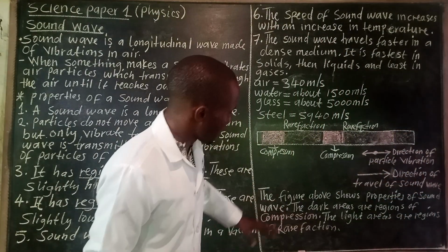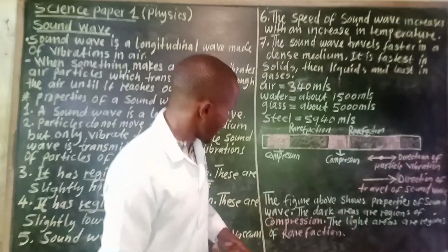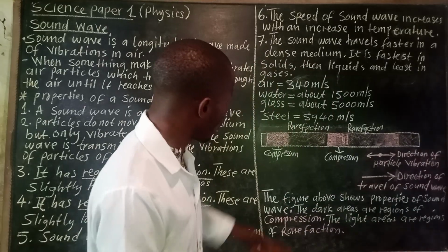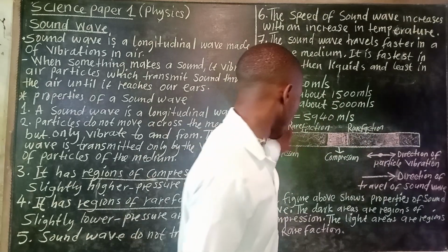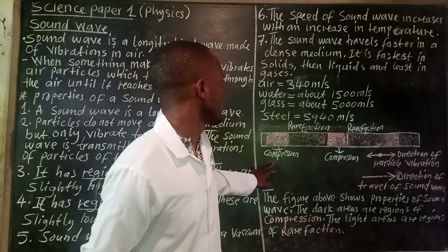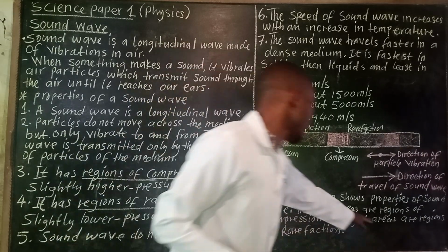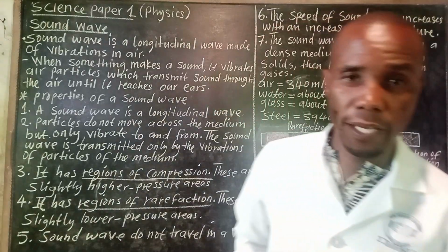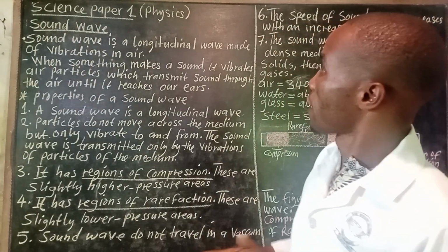To simplify what is written on the figure: the figure above shows properties of a sound wave. The dark areas are regions of what? Compression. This is what I was saying. The dark areas are regions of compression. The light areas are regions of what? Rarefaction. So this is just an introduction to sound waves.